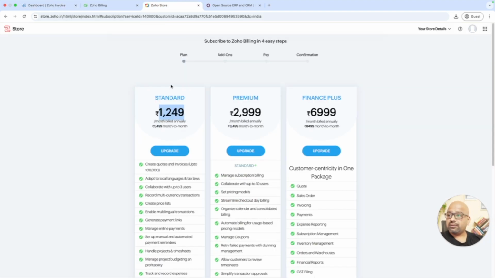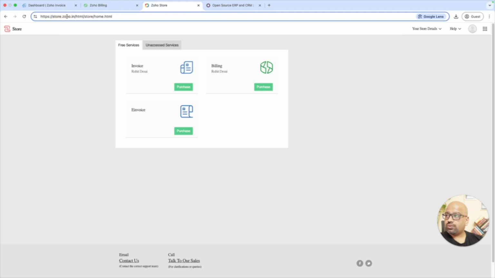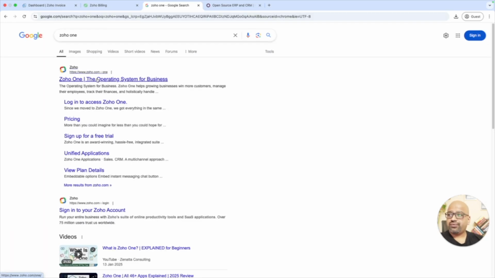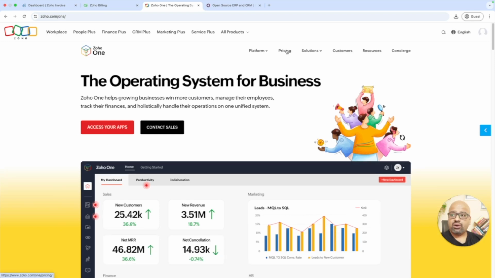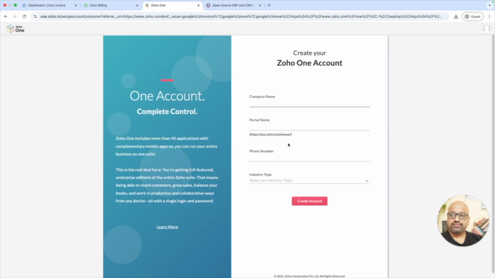And even in Zoho, you have something called Zoho One. These are all the costs. If you really are looking for it, then go ahead and buy it, or else it's going to be a cost. Flexible is 3,100. All employees is around 1250. So these are all for the friendly business models, but you'll be able to access all the software, right?